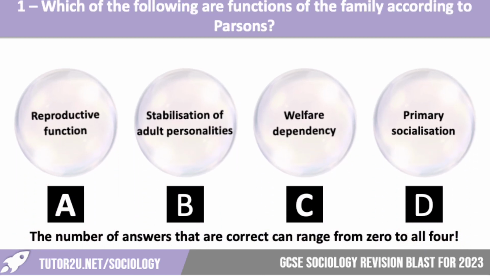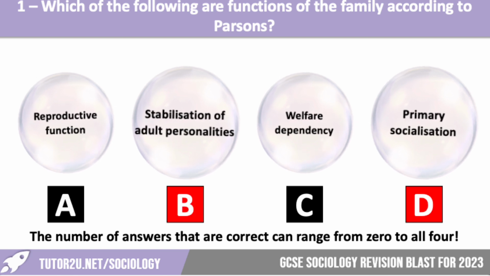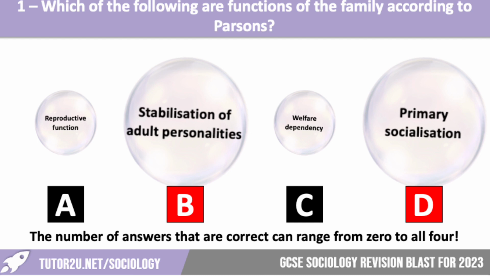Which of the following are functions of the family according to Parsons? A, reproductive function; B, stabilisation of adult personalities; C, welfare dependency; D, primary socialisation. So the number that can be correct can range from 0 to all 4. Just going to leave that up for a moment. Let's reveal the answer. It's stabilisation of adult personalities and primary socialisation. So hopefully we are aware of the warm bath theory. That links there with the stabilisation of adult personality. This is Talcott Parsons, a functionalist.